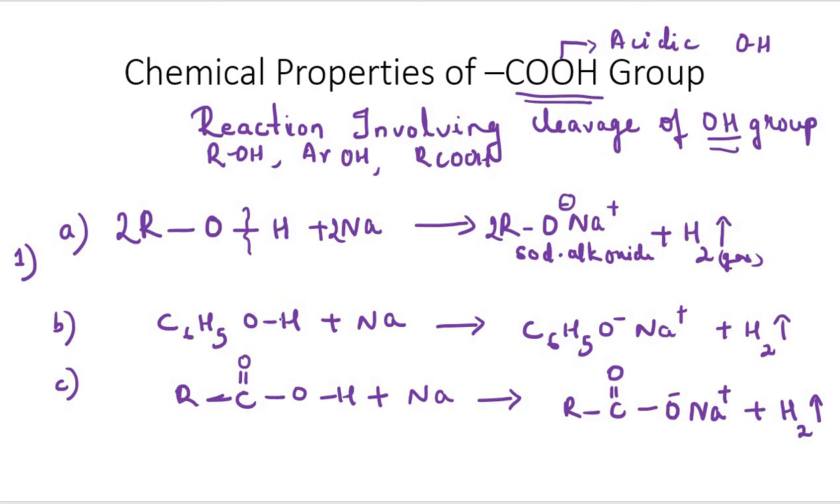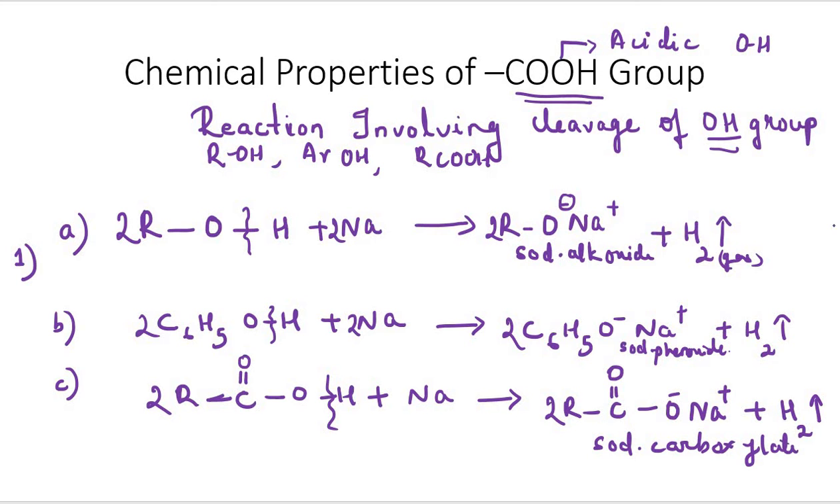Similarly, in the case of phenol, the cleavage of the OH bond will take place, and thus we will be getting sodium phenoxide and hydrogen gas. And in the case of the carboxylic group, the OH cleavage will take place and we will be getting sodium carboxylate. So in all the three cases, on reaction with metal, H2 gas is liberated.